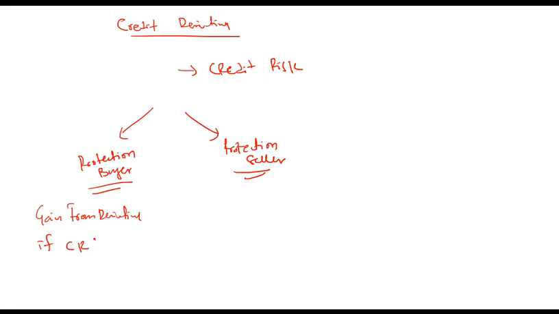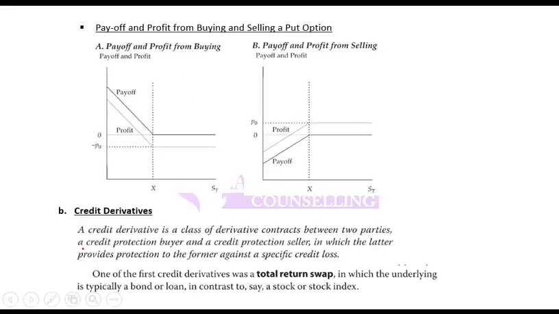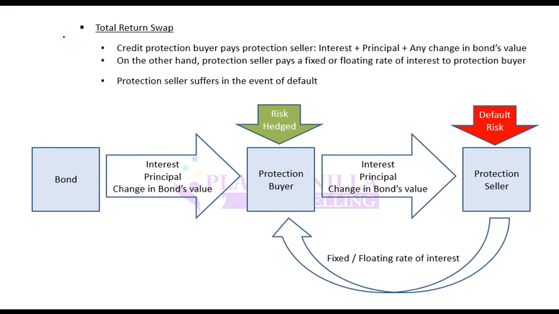So protection buyer will gain from derivative if credit risk goes up. So protection buyer will lose out on asset but gain from derivative if credit risk goes up, and protection seller will lose on derivative if credit risk goes up, and vice versa. But in this case, it will benefit from asset. Any problem? Okay, so now let's discuss different types of instrument.